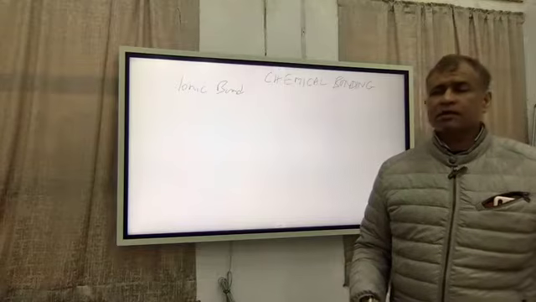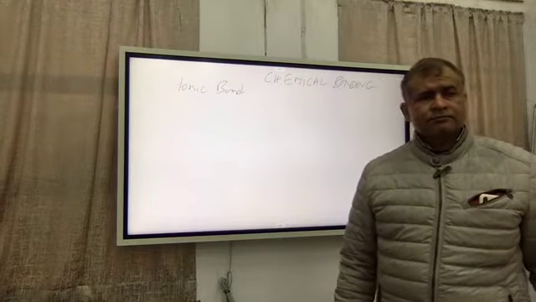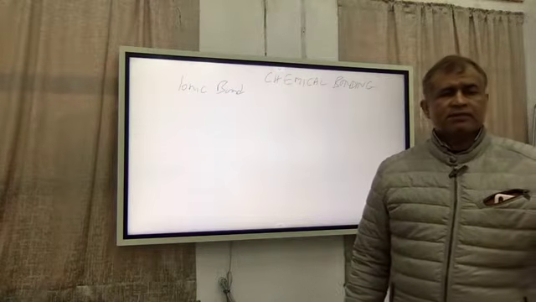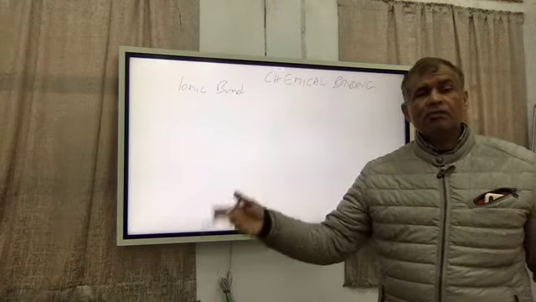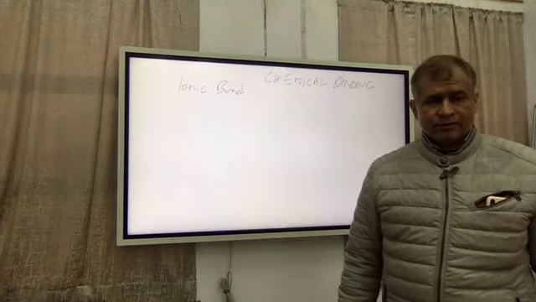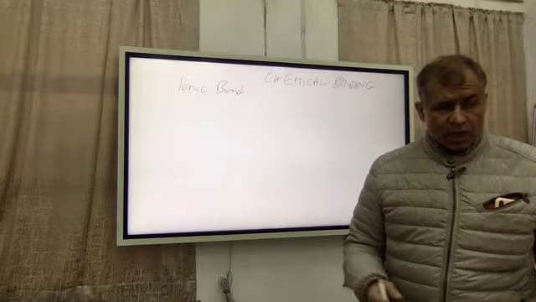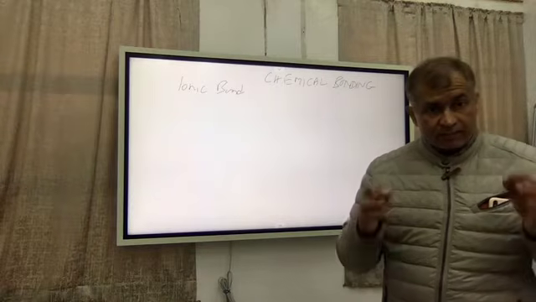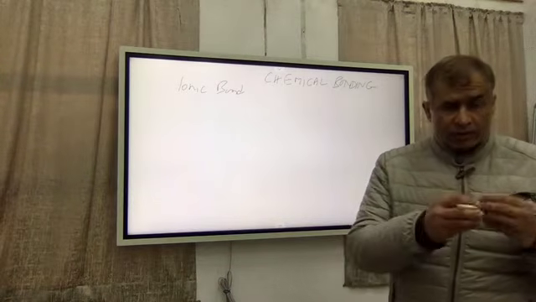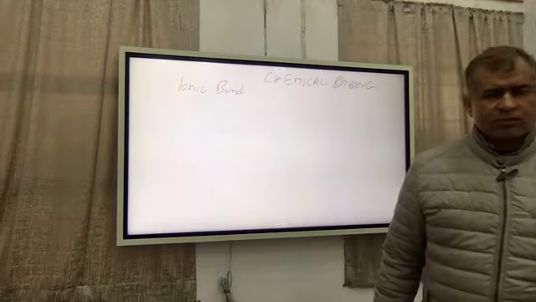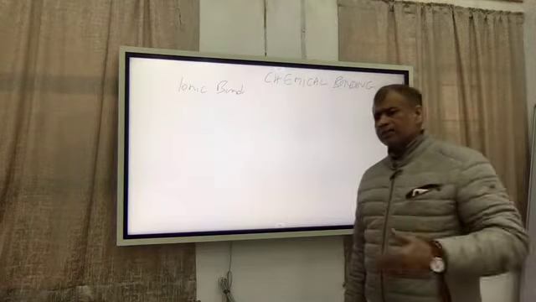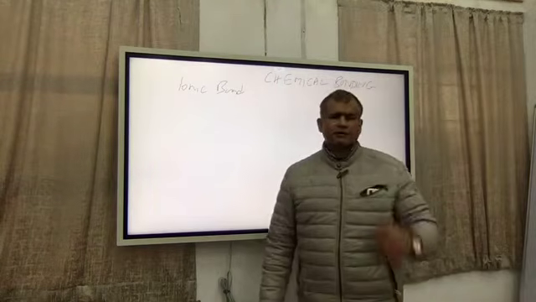Some are soluble in water, some are not soluble in water. One is very hard, and the other may or may not be hard. So we have to find out how the atoms from which they are made are bonded together. That is the aim of this particular topic, chemical bonding, to understand it.